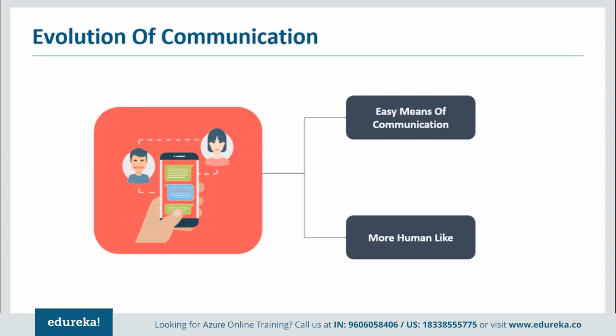What do I mean by more human-like? I've been in the age of chatting as well, and I know how we chat. It's very simple. Whatever we have to say, we just type it, unlike the formalities in other ways of communication. For example, if I have to apply for a leave, I would type an email, putting in who it is to be sent to, what the subject is, then the details, and then I would ask for a leave. This is pretty organized, but it is too complex, isn't it?